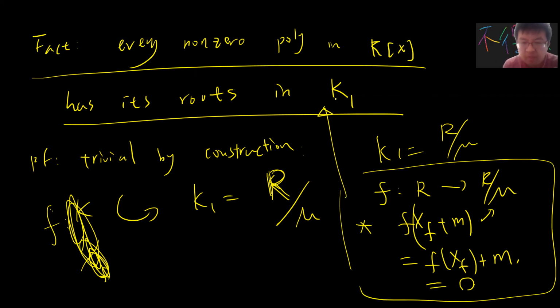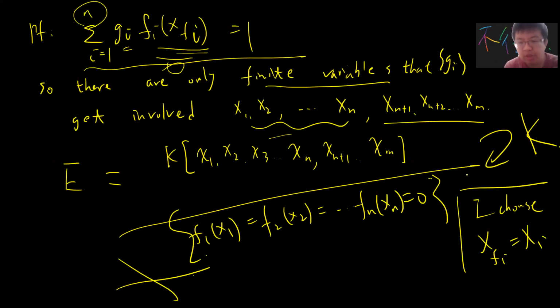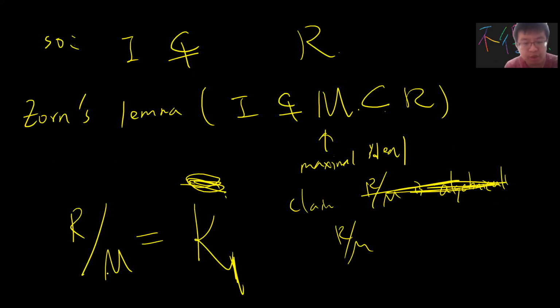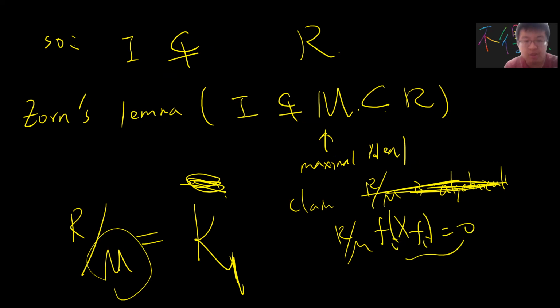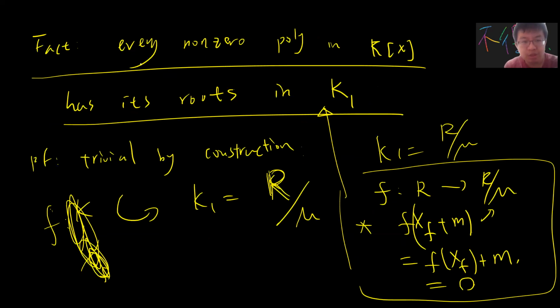So basically, from this, every polynomial f(x_f) is 0 by enforcement. Using this construction, I bypass the set-theoretical issue, and I get this. So this follows that every non-zero polynomial in K[X] has its roots in K1 by just using this equation. Okay, so now I get a tower.